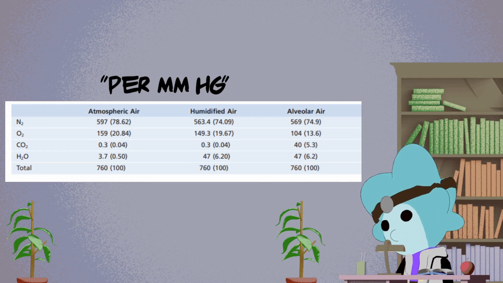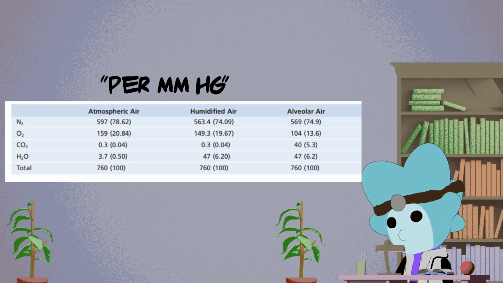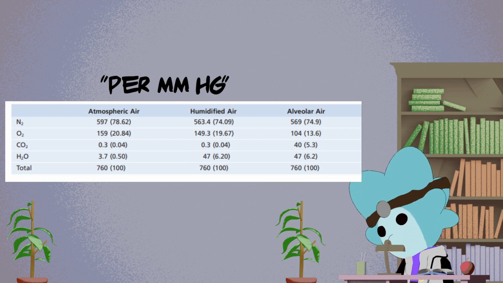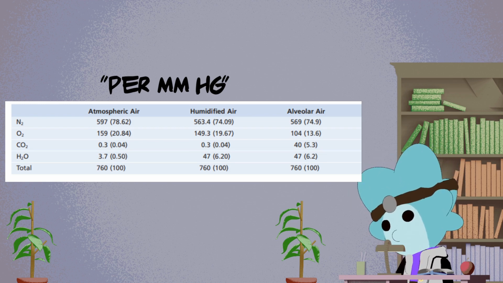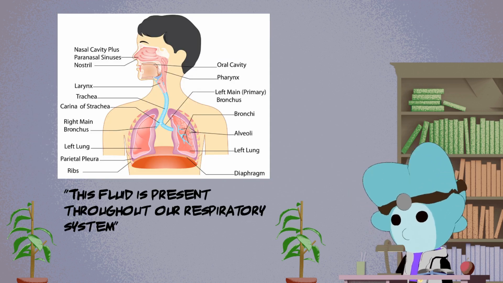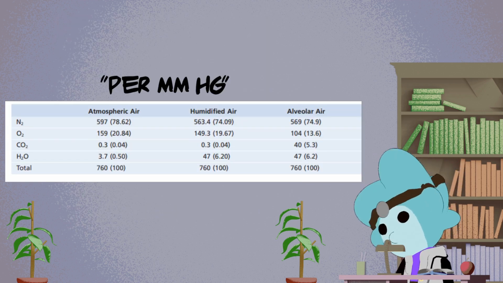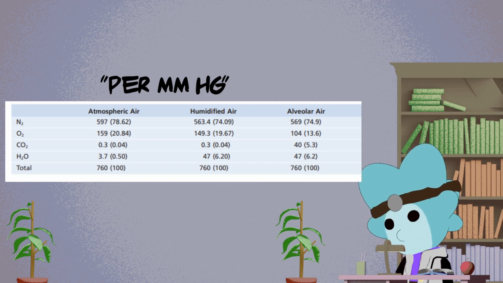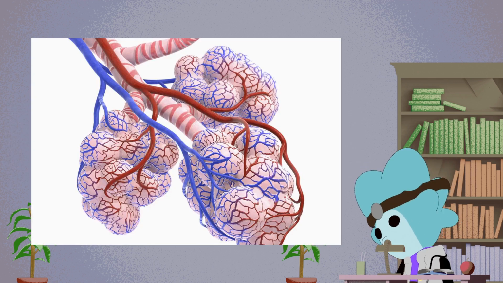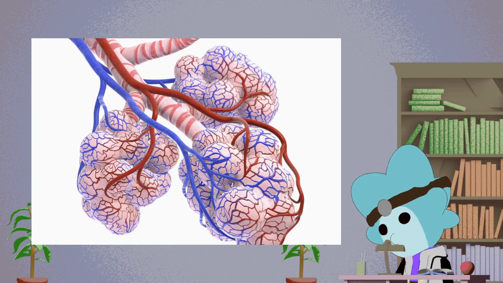We need to first understand that gas in the atmosphere is different from air in our alveoli. This is because when we take in air, we humidify it with the fluids present in our respiratory passages. This fluid dilutes any gas in the atmospheric air, thus filtering it in some way. This system is not perfect though, and some amount of nitrogen and oxygen goes through and slowly replaces the air residing in the lungs. Once it reaches the alveoli, the exchange of gases can officially start.